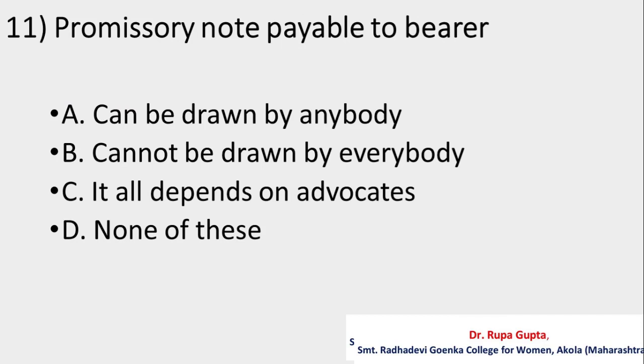Question number 11. Promissory note payable to bearer: A, can be drawn by anybody. B, cannot be drawn by everybody. C, it all depends on advocates. D, none of these. And the correct answer is B, cannot be drawn by everybody.